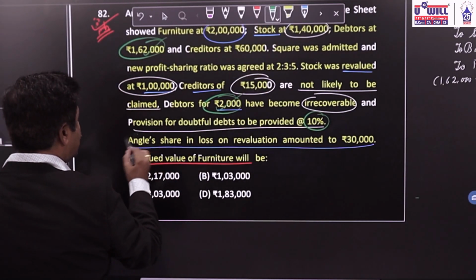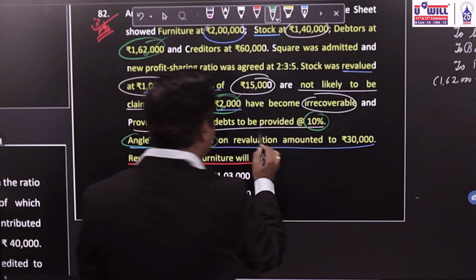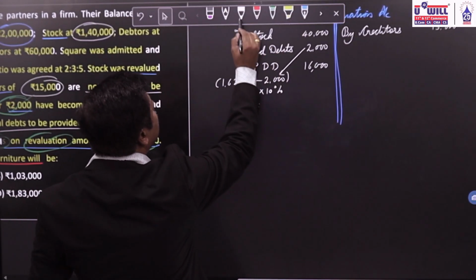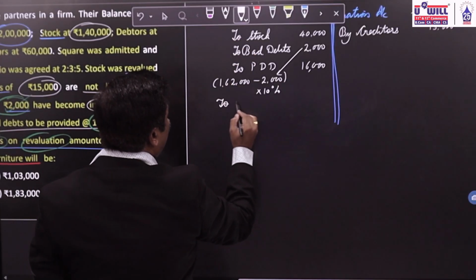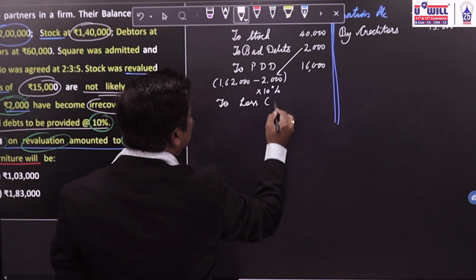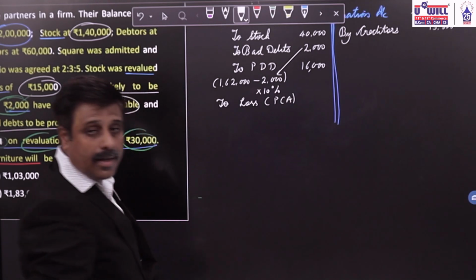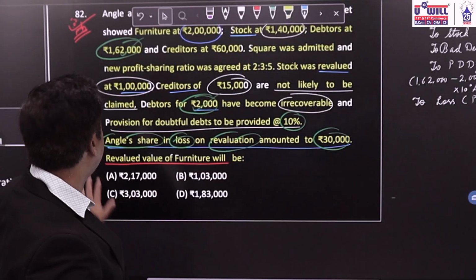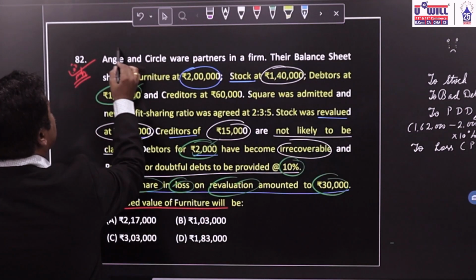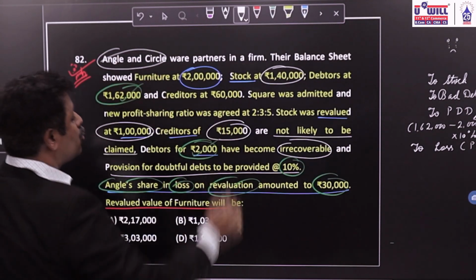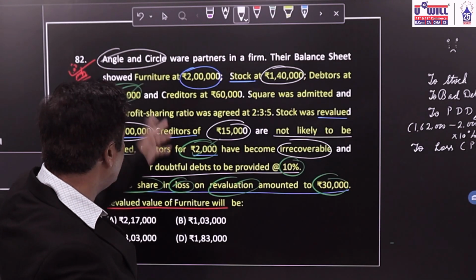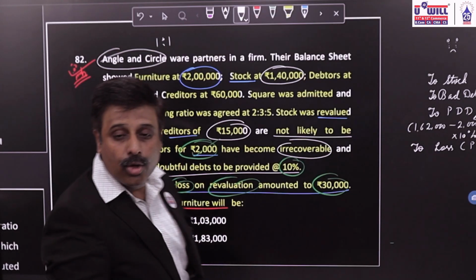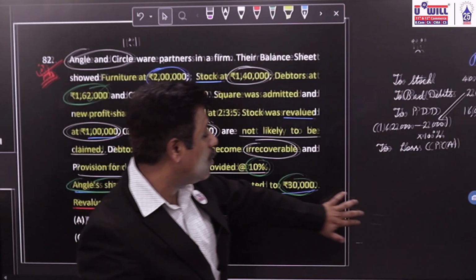Angel's share in the loss of revaluation amounted to 30,000. Loss on revaluation would come on the debit side, which goes to partner's capital account. Now, in case of admission of partner, this revaluation loss is distributed only between the old partners, that is Angel and Circle, in their old ratio. Okay, no ratio is given, means it's equal. Their old ratio is 1:1. No information is given, it means the old ratio is equal, 1:1.